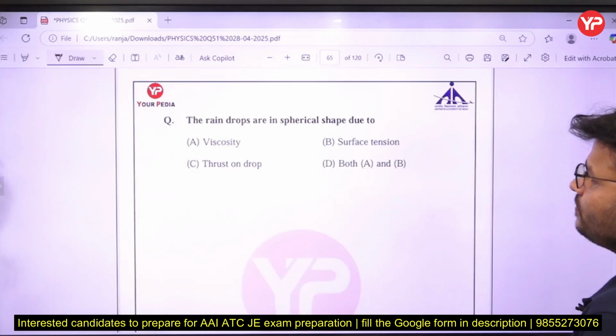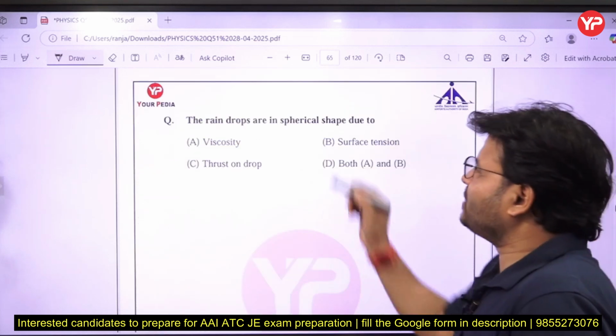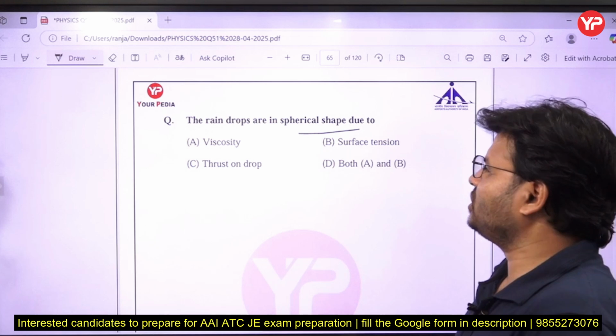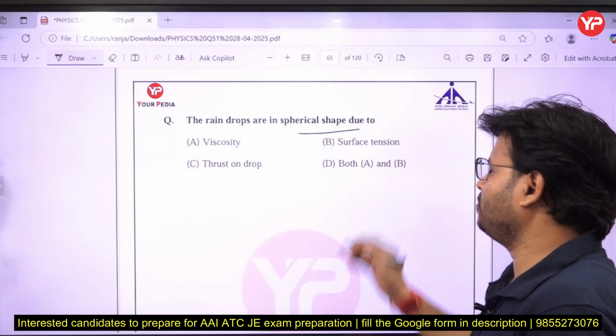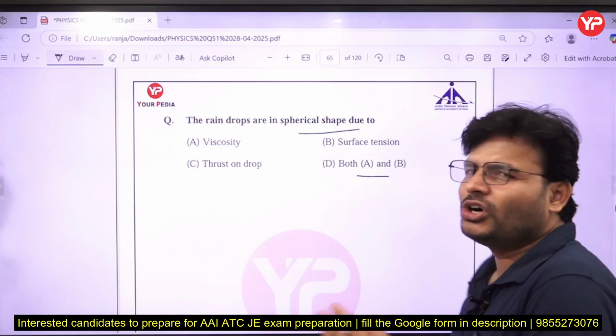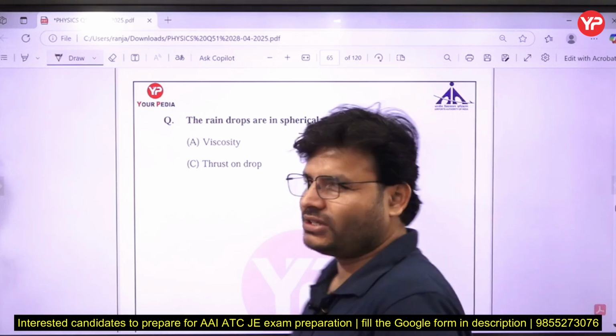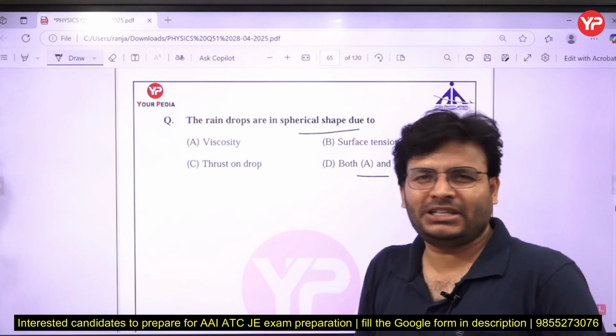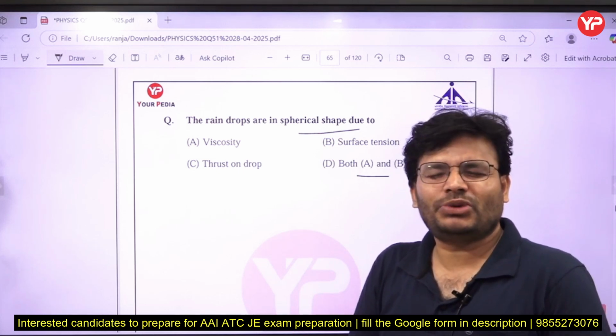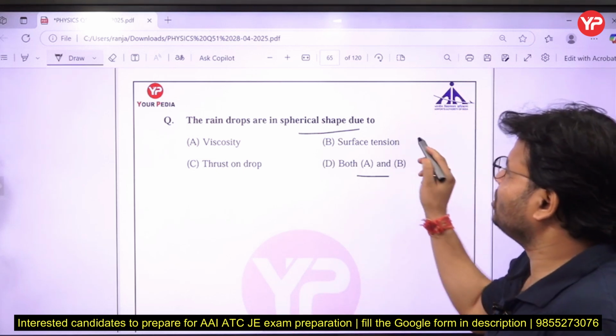Okay, next question. Raindrops are spherical in shape due to viscosity, surface tension, thrust on the drop, or both A and B. Whenever a drop is falling in the raining season, you might have seen the falling drop gets converted into a spherical shape. What is the main cause? The main cause is the surface tension.